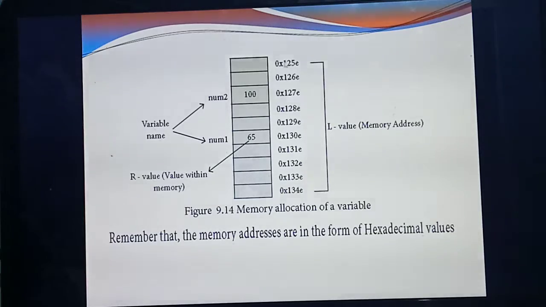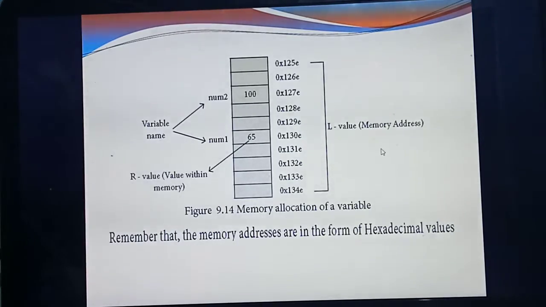Then L value means memory addresses. See, you have seen 0x125e, 0x126e, and likewise lots of numbers. Each and every block has a separate memory address. The two values we stored are 100 and 65. The 100 is stored at which address? 0x127e. And 65 is stored at which address? 0x130e. So these addresses we call the L value.